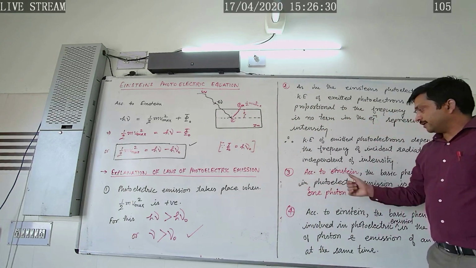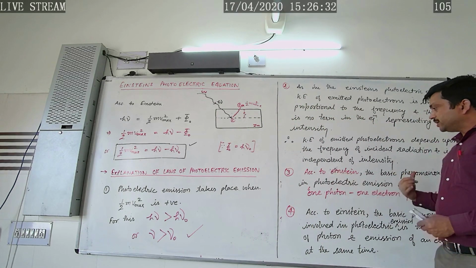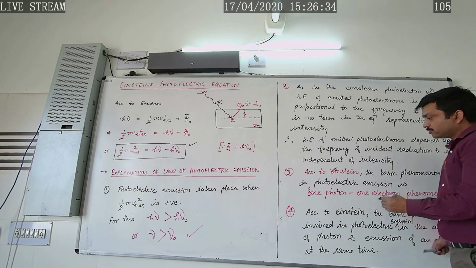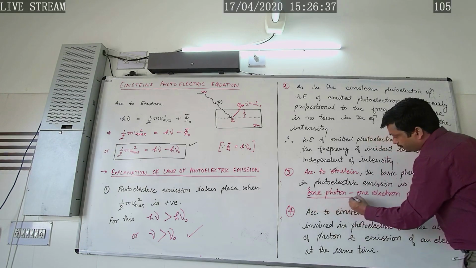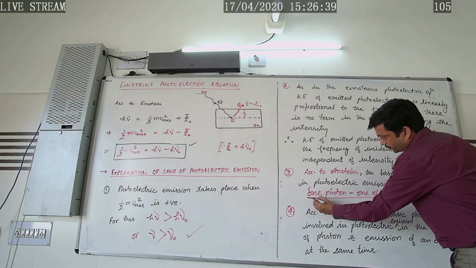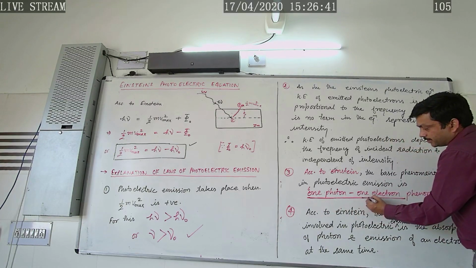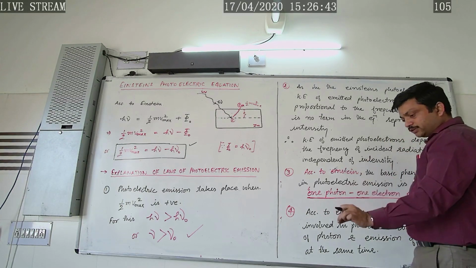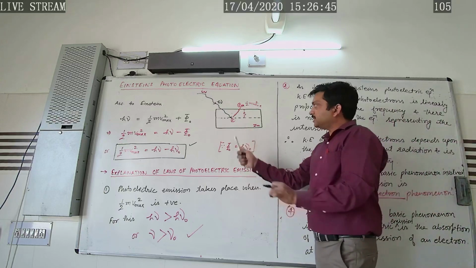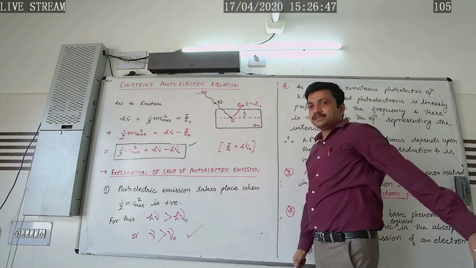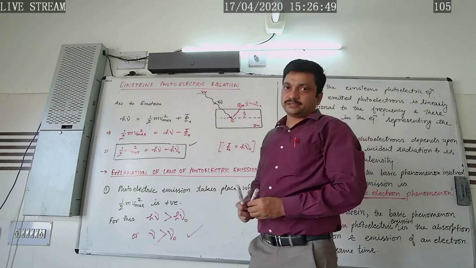So in the third step, according to Einstein, the basic phenomena involved in the photoelectric emission is one photon and one electron. Very important. That is, whenever one photon is made incident on the metal surface, at the same time one electron is ejected from the metal surface.